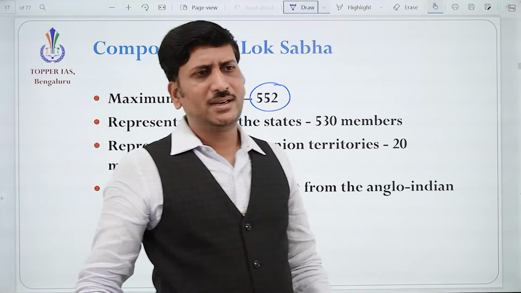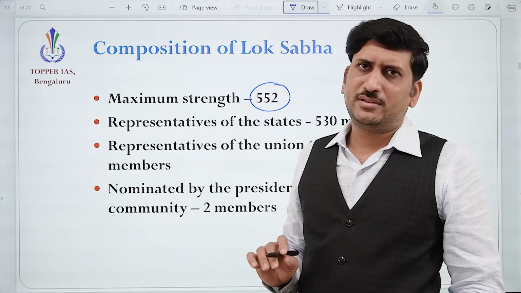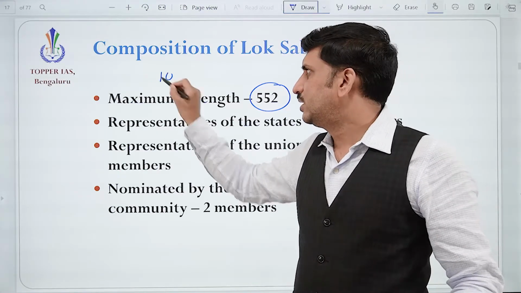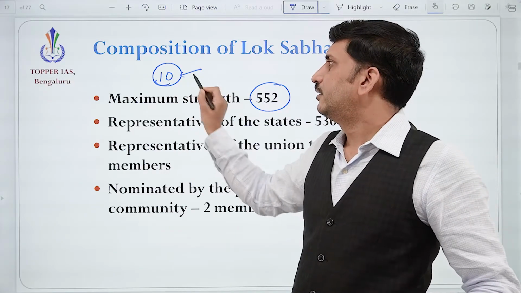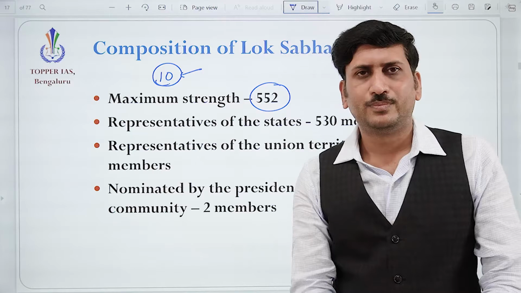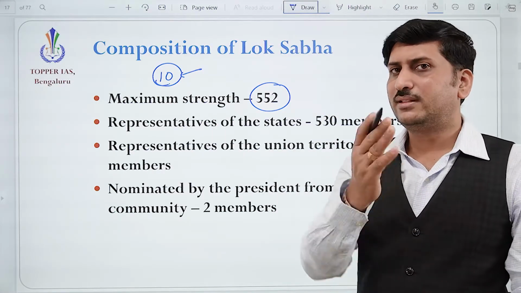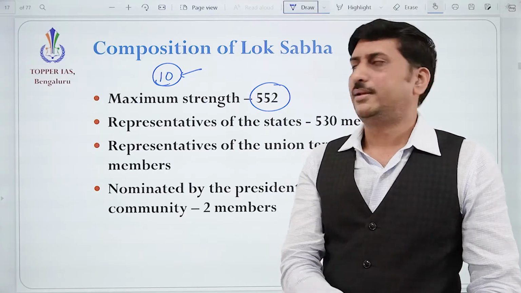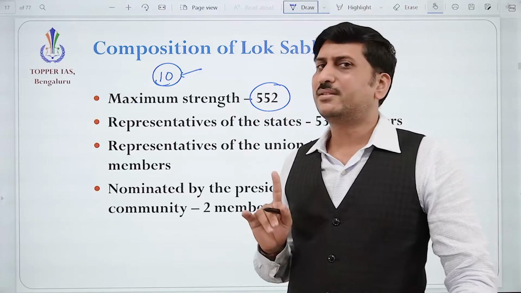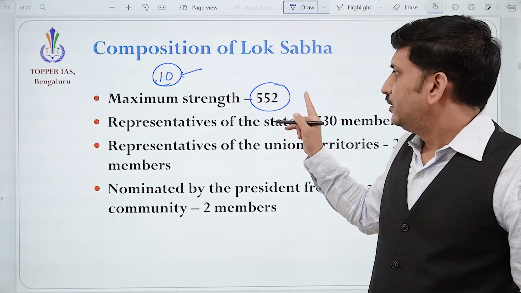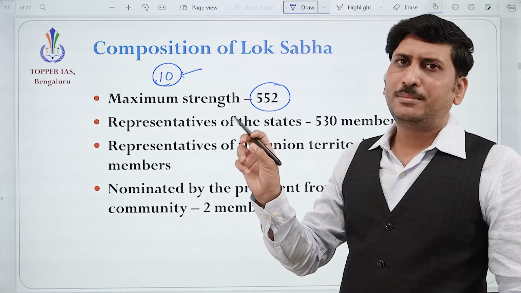Assume that in a particular union territory, very less population is there. Okay, worst case, even if it is 10 people. So you cannot say that okay, only 10 people are there, we leave it. No, they must be given a chance to select their representative. That is the essence of democracy. So whether it is one person or 10 or lakh, at least one should be represented. Okay, but still why is it not full? The reason is it may be small, but at least it is having one.